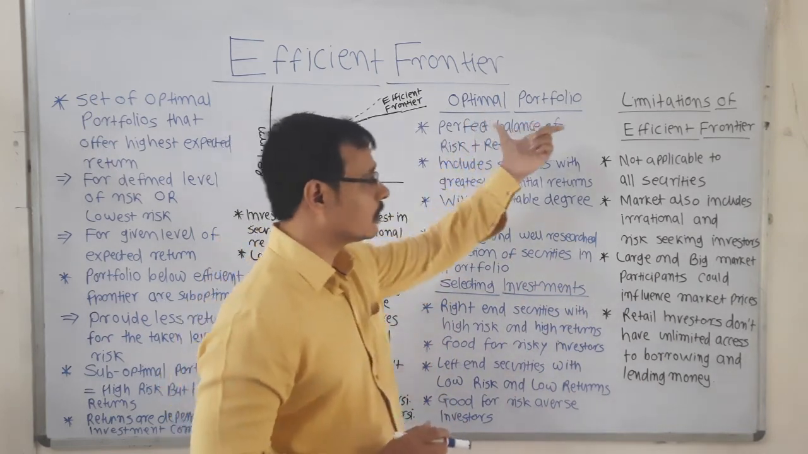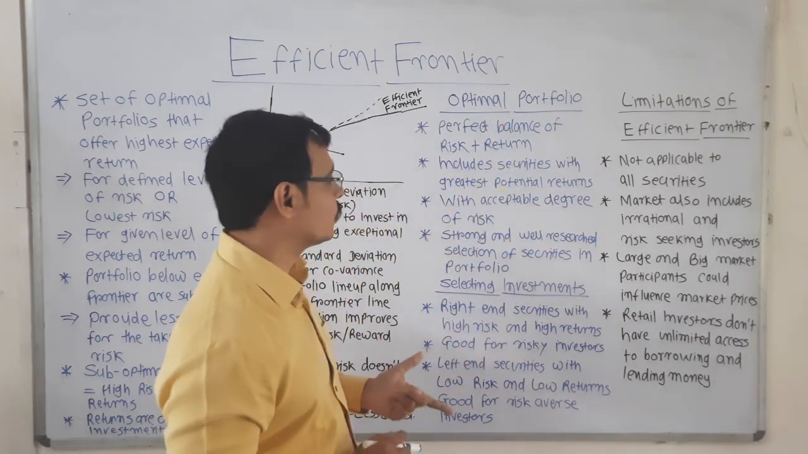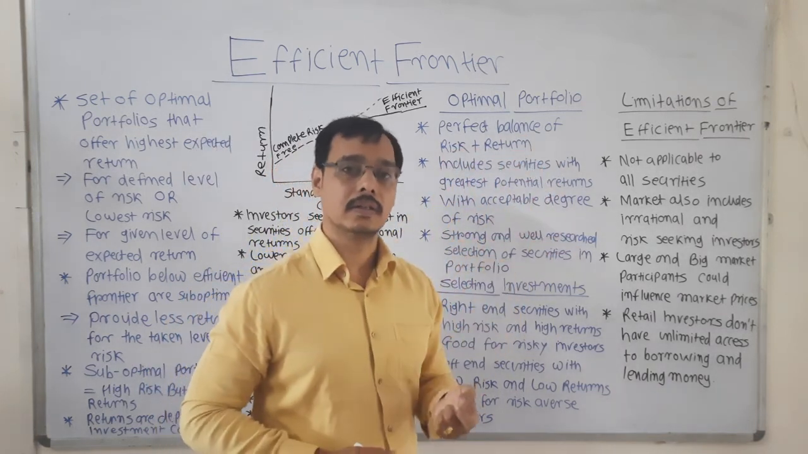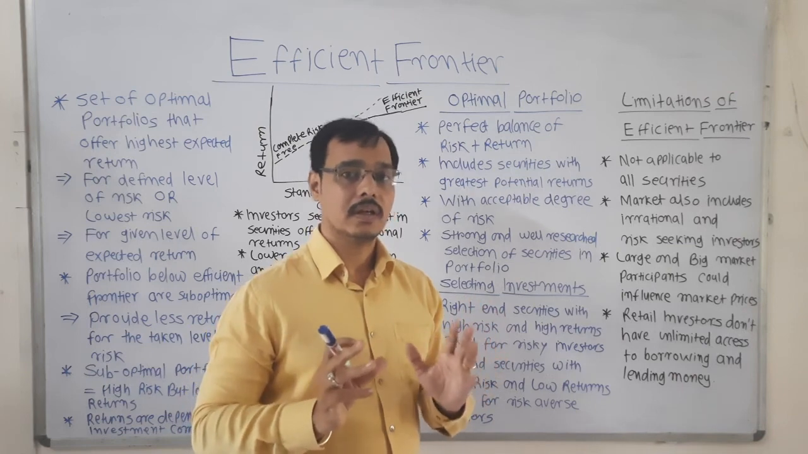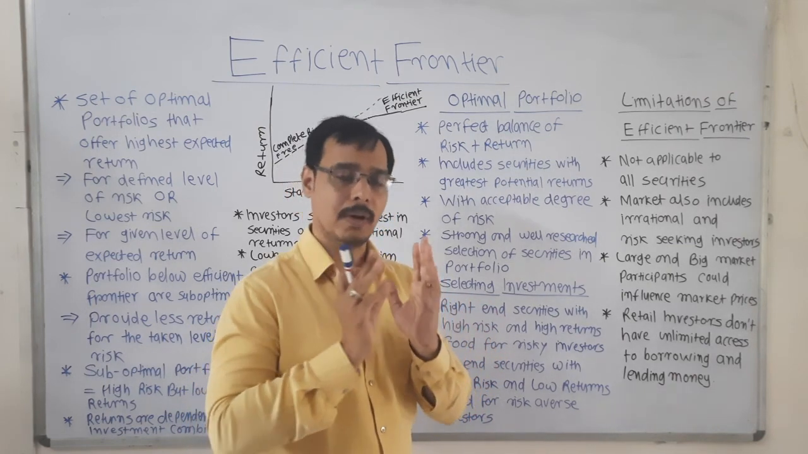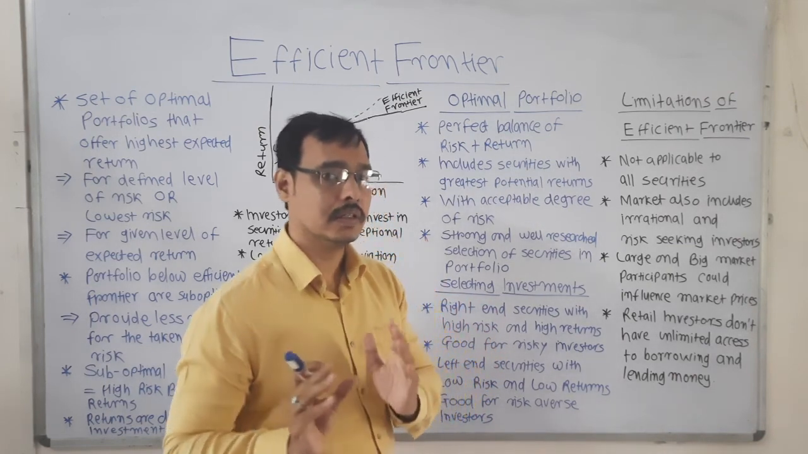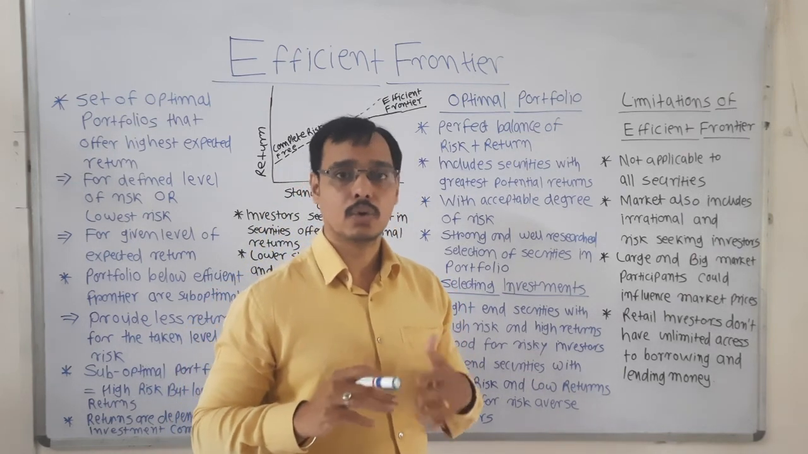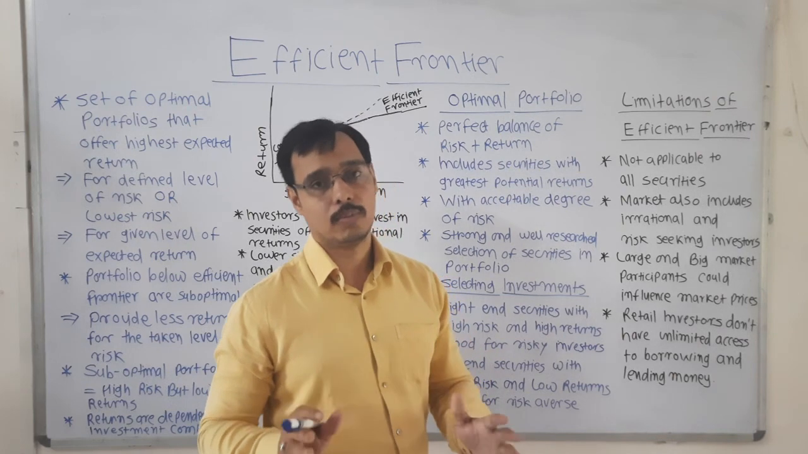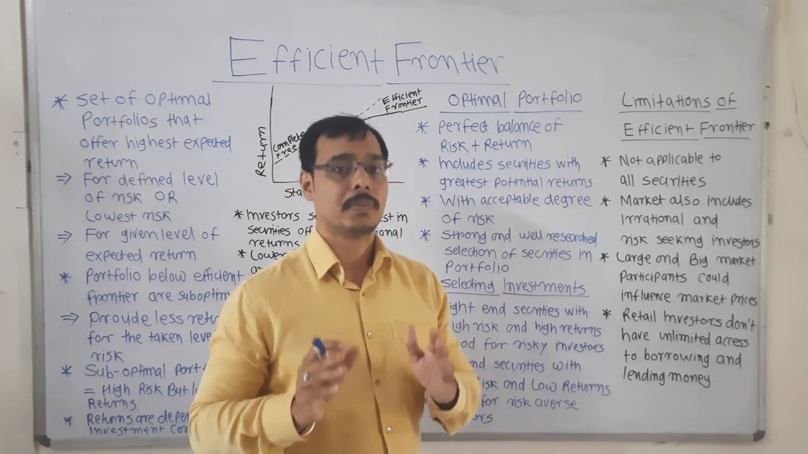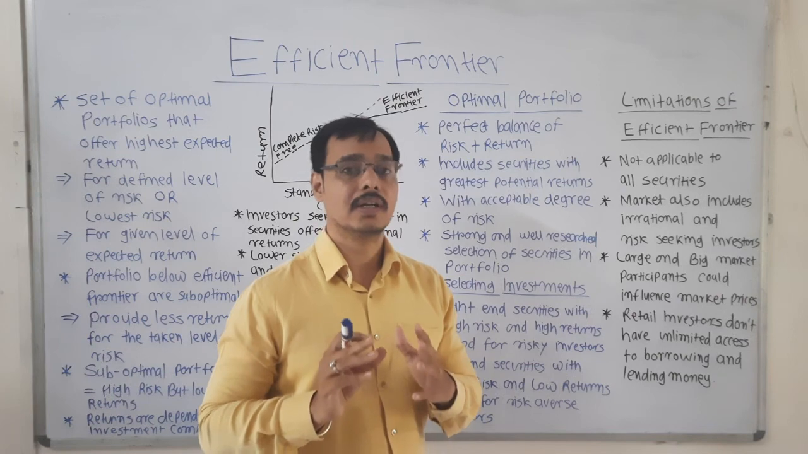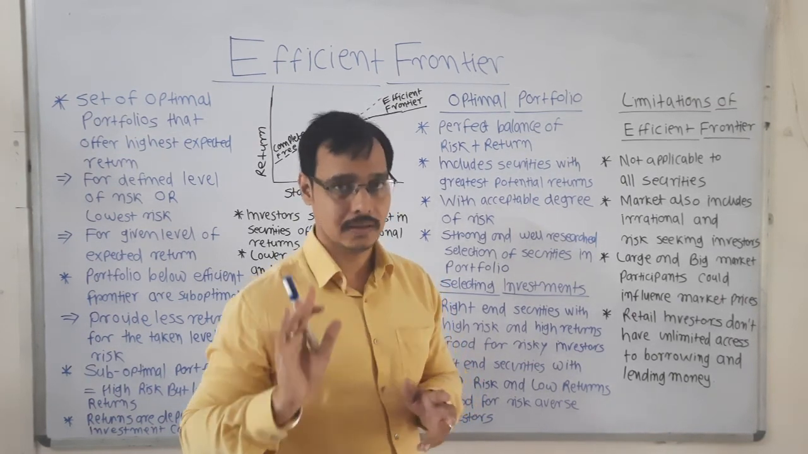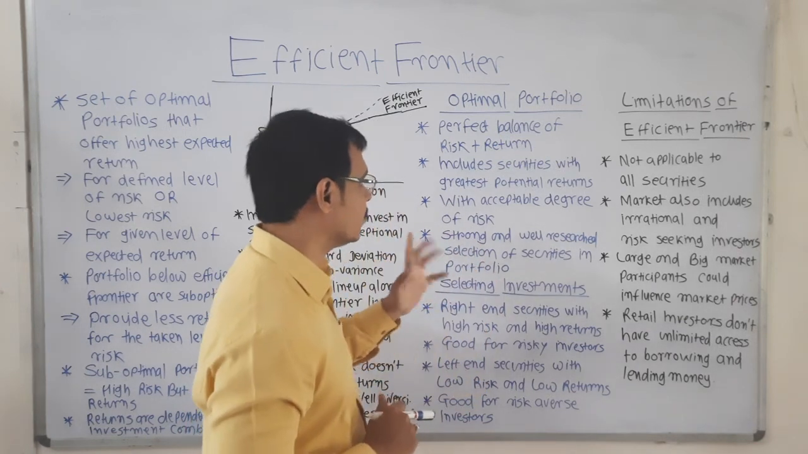Next, we will see the characteristics of optimal portfolio. It is a perfect balance of risk and return. Not much risk and not much return. Balanced risk and balanced returns. If you are thinking that you will become a millionaire or billionaire overnight, it is not at all possible. If you think you can become rich overnight, you should also think that you can become poor overnight, because risk is associated with it.